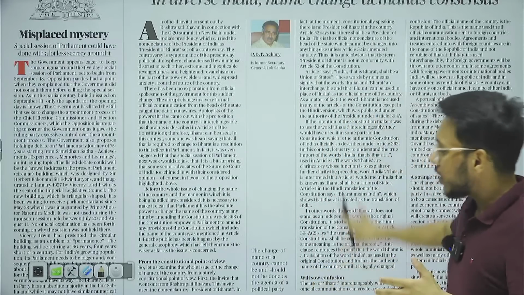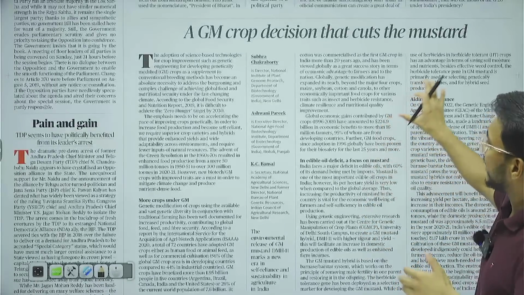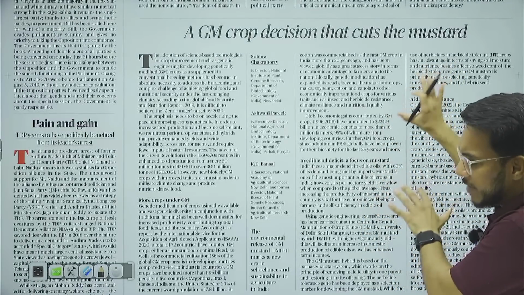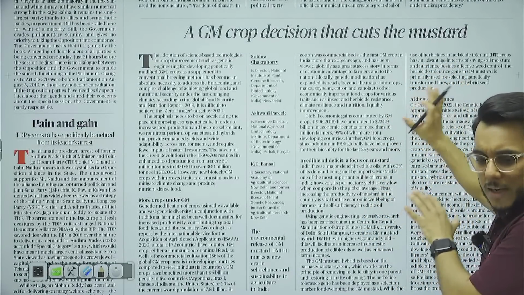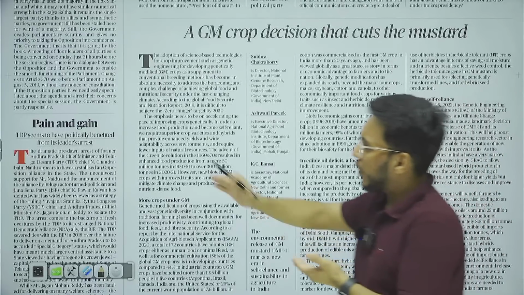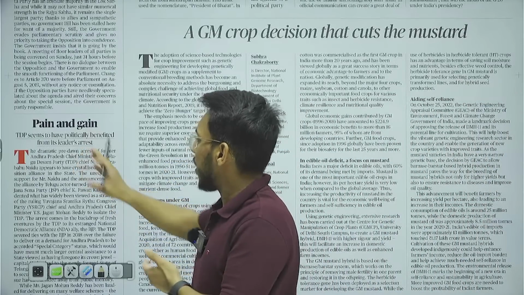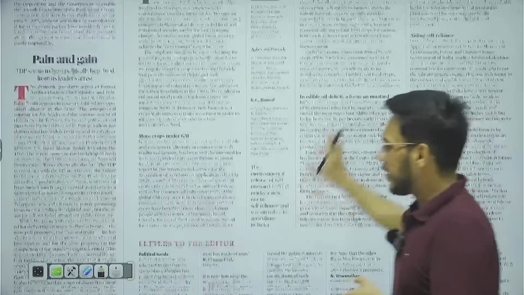Okay, moving on, a GM crop decision. Now, this is an article that we are going to take up. It is an important article for our GS paper number 3. Then: Pain and gain, TDP seems to have politically benefited from the leader's arrest. Political article. Then, guys, moving on.